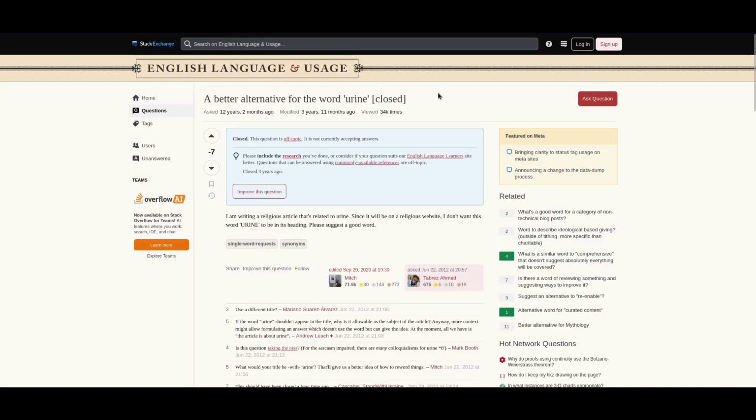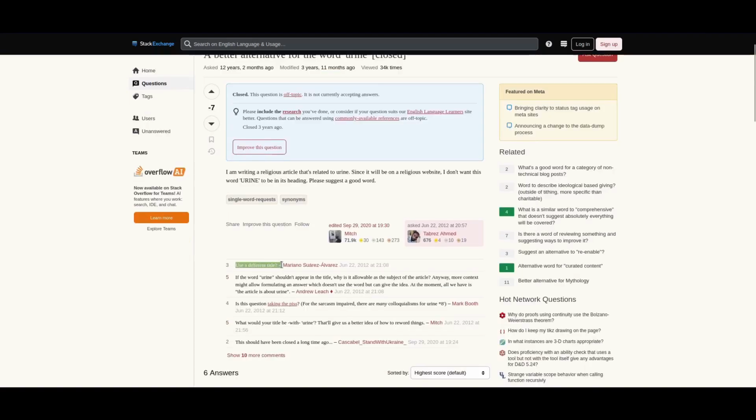Better alternatives for the word urine. I'm writing a religious article that's related to urine. Since it would be on a religious website, I don't want to use the word urine to be in its heading. Please suggest a good word. Urine is probably the best synonym for this case. Use a different title. That's probably the best advice.